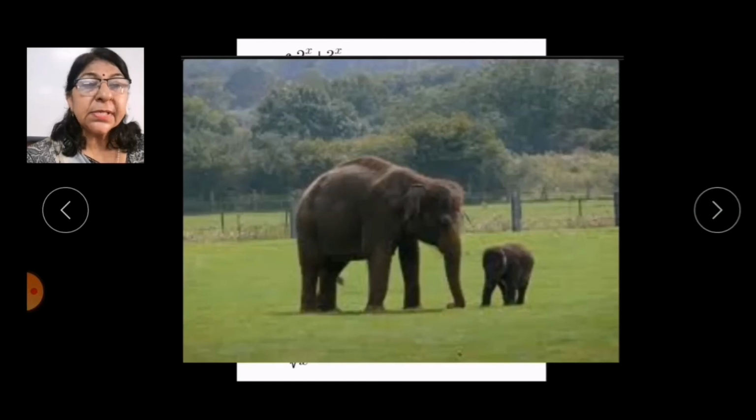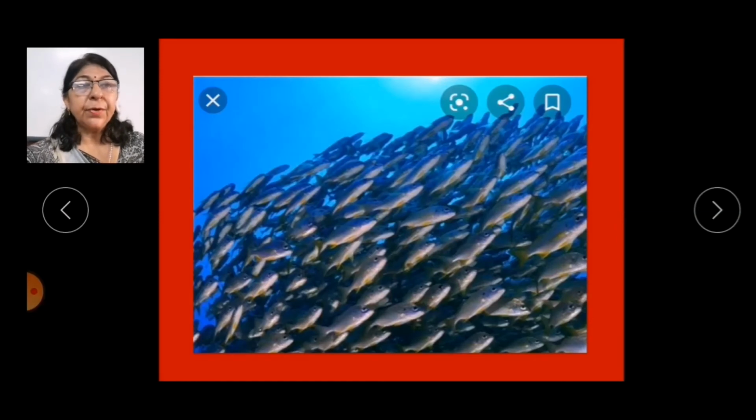So, their huge size protects them from other animals. Many big fishes eat small fishes. So, small fishes move in groups and their groups look like a large fish. And this gives protection to all of them from big fishes.